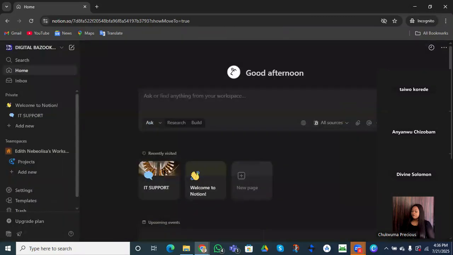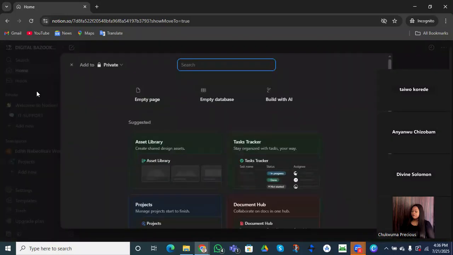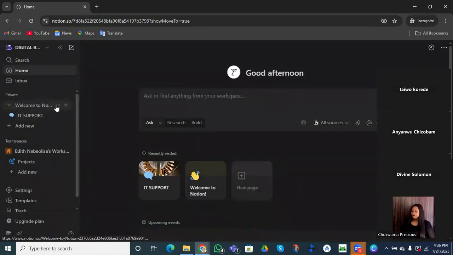Remember what I told you guys, that we're going to create 4 pages. So how do we create pages? First, I can create a page by clicking on the plus button. That's the first thing I did. I equally have an option to create another page by adding a new page from here. Because we've used the first option, we want to use the second option. I'm coming to this. So let's say start.